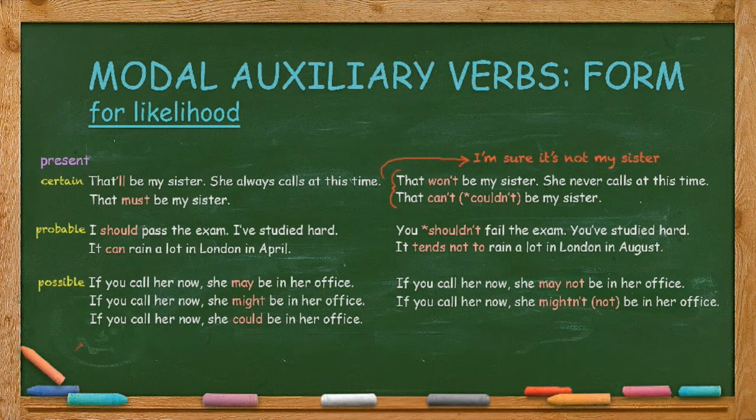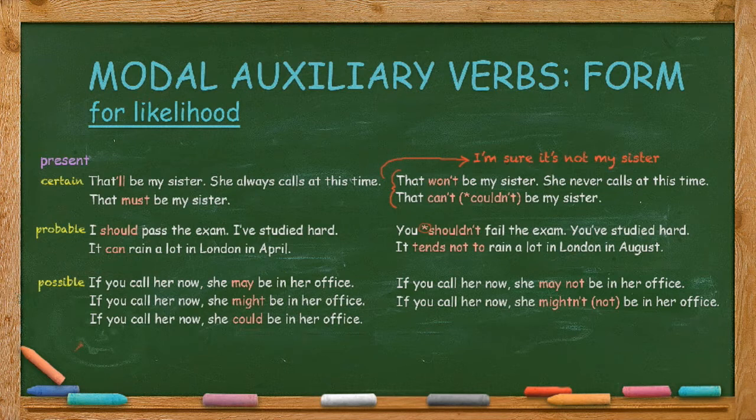Probable. I should pass the exam, I've studied hard. It can rain a lot in London in April. You shouldn't fail the exam, you've studied hard. It tends not to rain a lot in London in August. There's a small star next to shouldn't because it can be a bit confusing because it's often used for obligation.